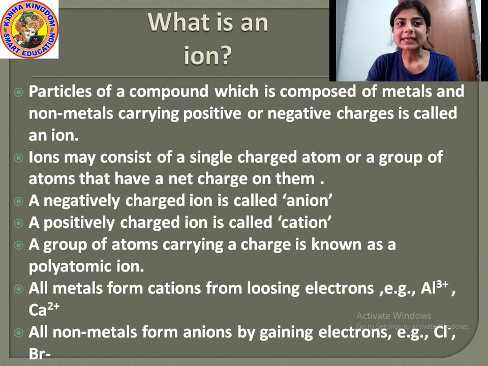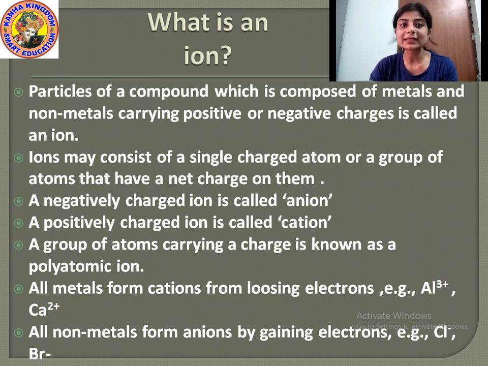And all non-metals form anions by gaining electrons. Metals lose electrons. Okay, all the metals lose electrons. That is why they form cations. That means they are positively charged. Okay, all the metals are positively charged because they lose electrons.